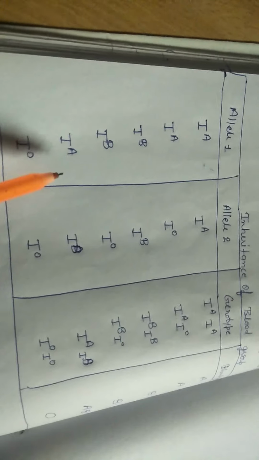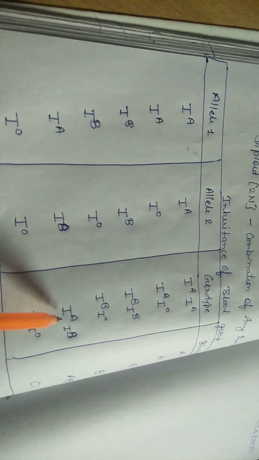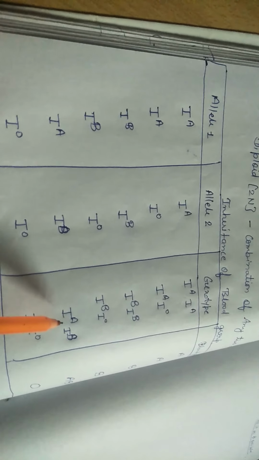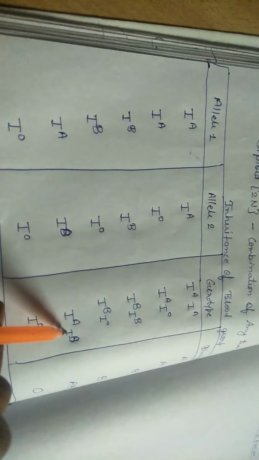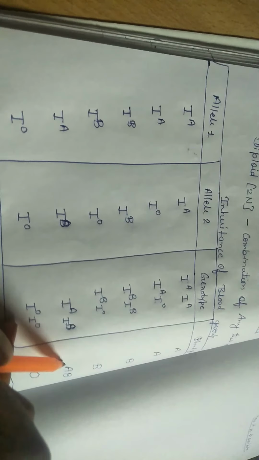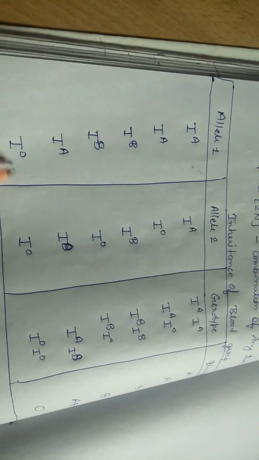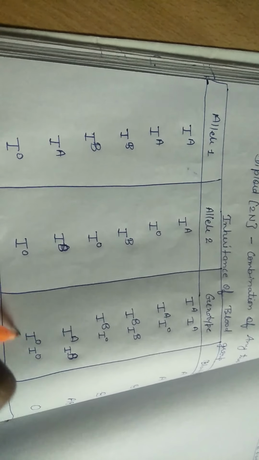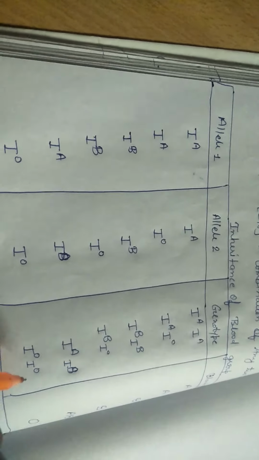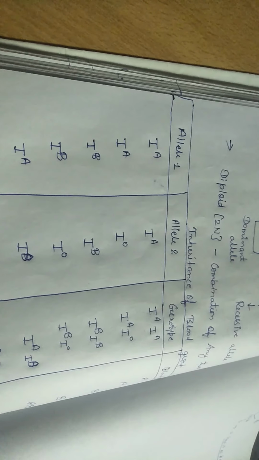The next one, from father IA, from mother IB. The combined genotype is IAIB. As I told you, both are dominant alleles. Both will show their character and the resultant blood group will be AB. And next one, from father IO, mother also IO, both are recessive alleles, homozygous recessive, and the resultant blood group O. That means out of the three alleles we have the combination of any two.